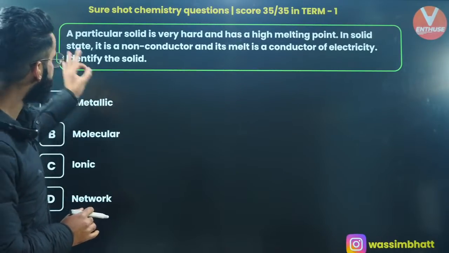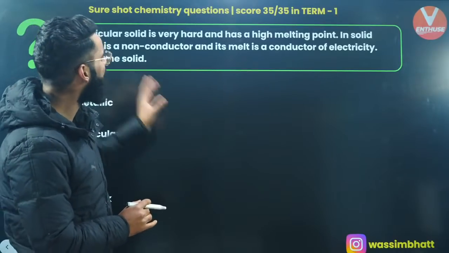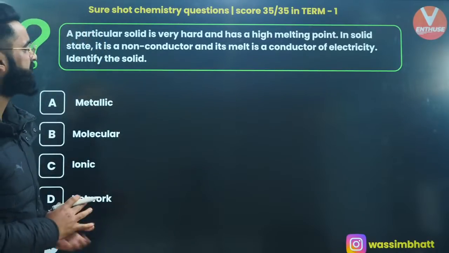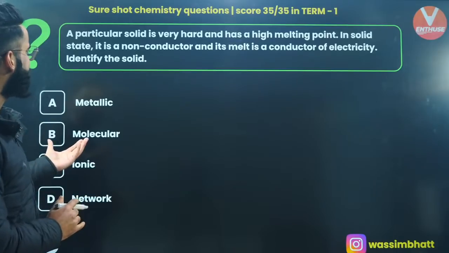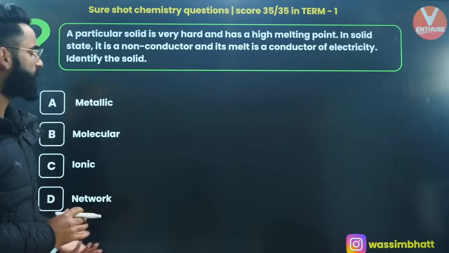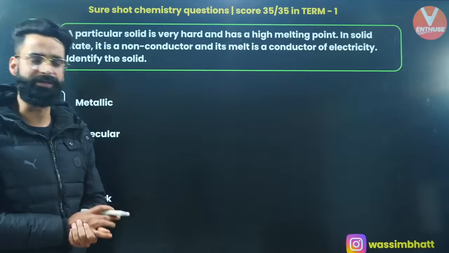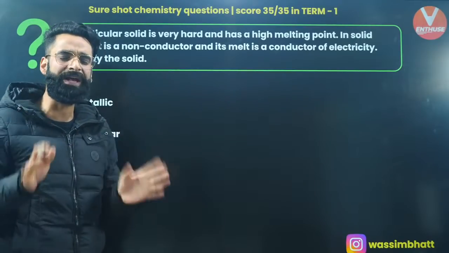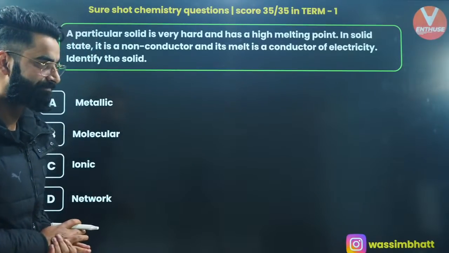We have got a particular solid. A particular solid is hard and has a high melting point. In solid state, it is a non-conductor. Its melt is a conductor of electricity. Identify the solid. Let me know quickly its answer in the chats.